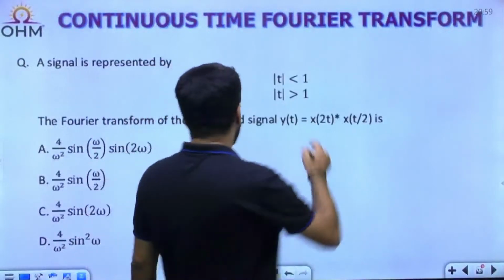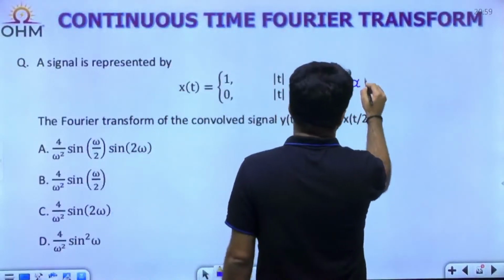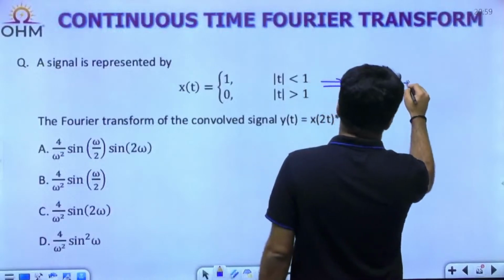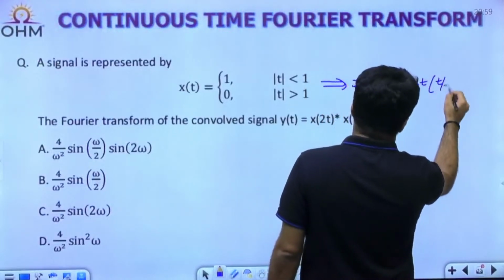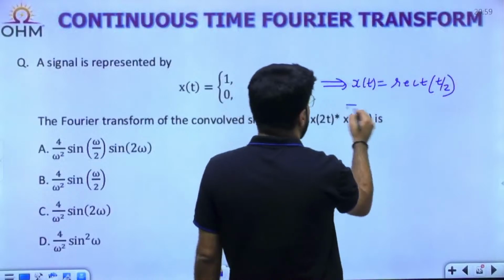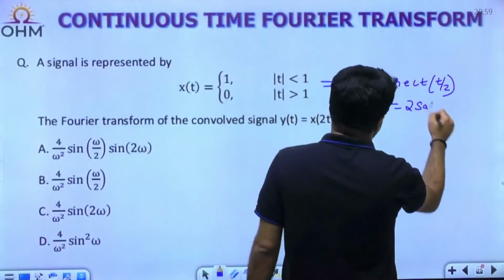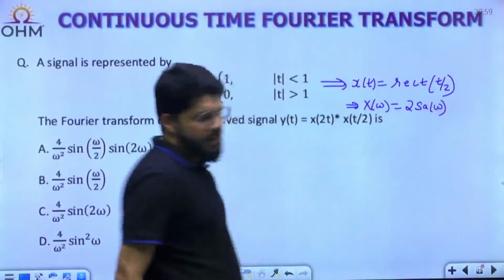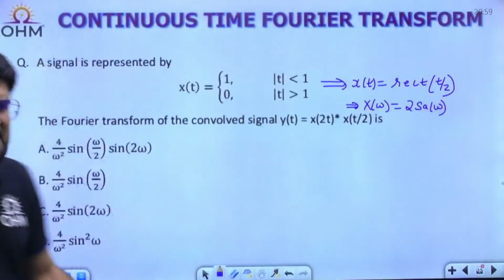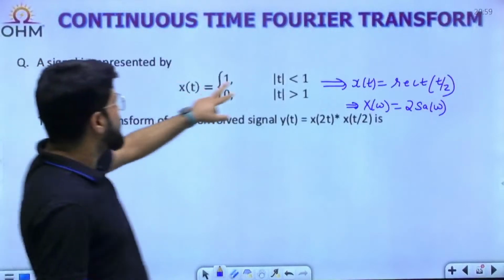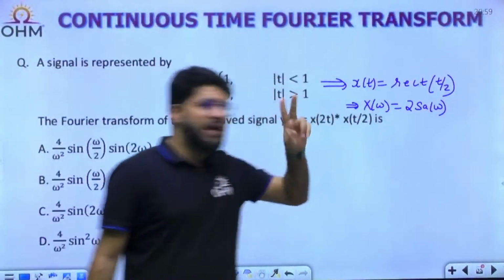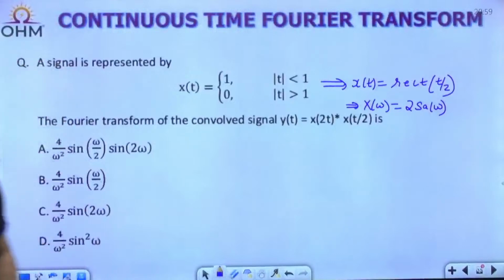Just now I explained to you that this signal x(t) is rect(t/2). So we can use the Fourier transform we just derived, 2 sampling(omega), because it is the same data. x(t) equal to 1 for |t| less than 1 is a rectangle signal. So X(omega) here is 2 sampling(omega).